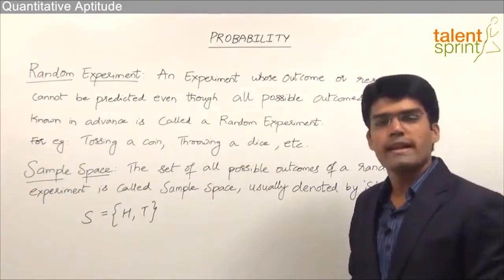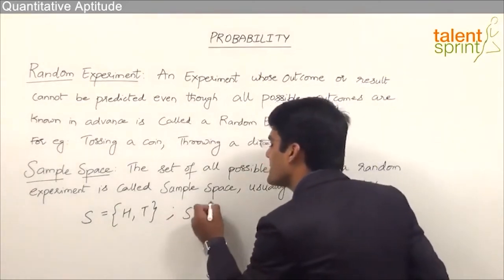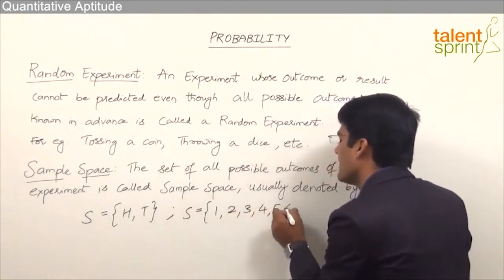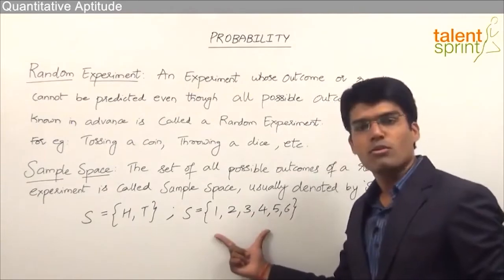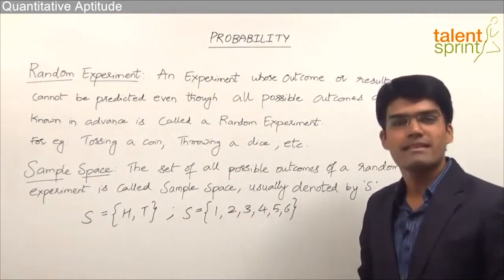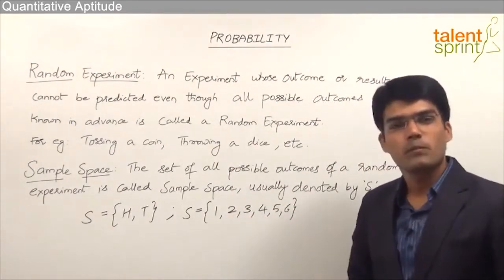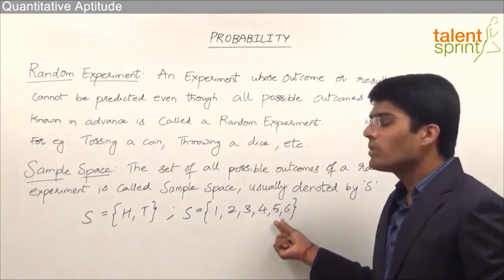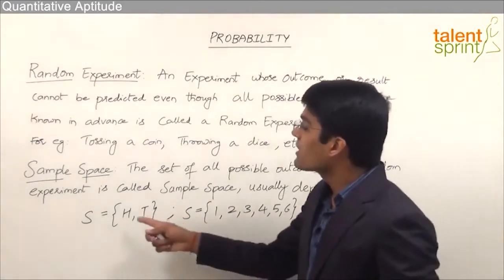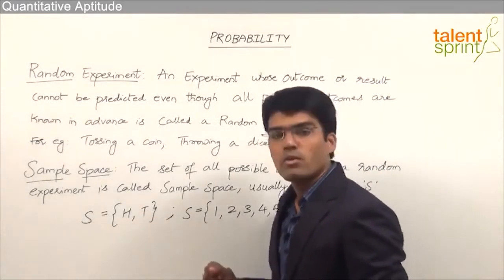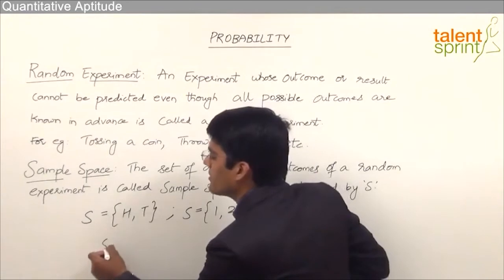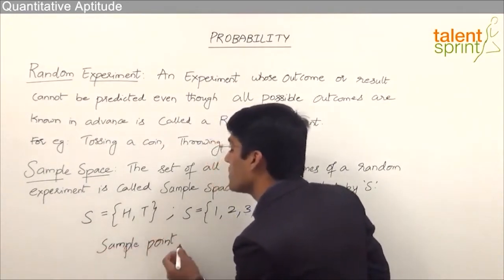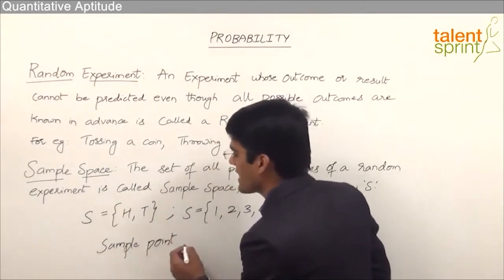Likewise, when we throw a dice, the sample space can be taken as all those possible outcomes 1, 2, 3, 4, 5 and 6. So these are the 6 possible outcomes when we throw a dice. So this can be taken as the sample space for throwing a dice. And in this sample space, each of these outcomes is known as a sample point. For example, there are 2 sample points for tossing a coin. It can either be a head or a tail. So the possible outcomes are known as sample points. And the set of all these sample points is known as sample space.